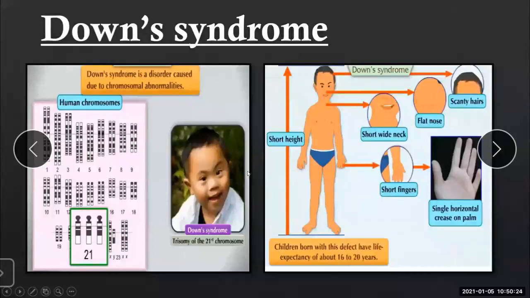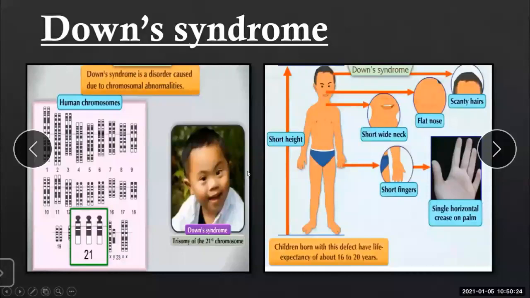So, this disorder is characterized by the presence of 47 chromosomes. How many? 47 chromosomes. It is described as trisomy of the 21st chromosome. Infants with this disorder have one extra chromosome with the 21st pair in every cell of their body. Therefore, they have 47 chromosomes instead of 46.